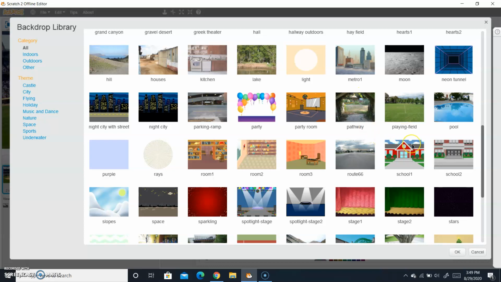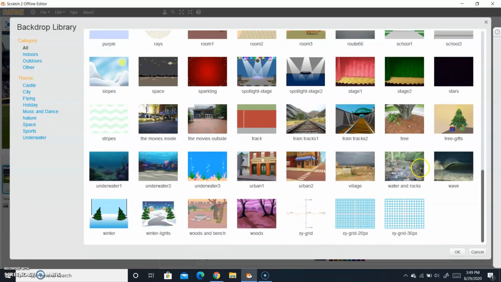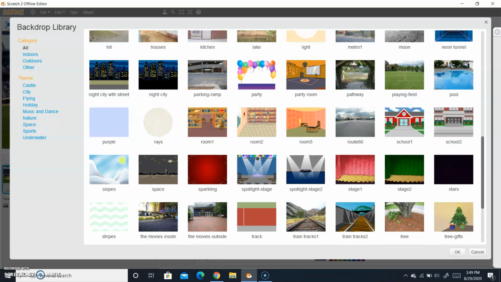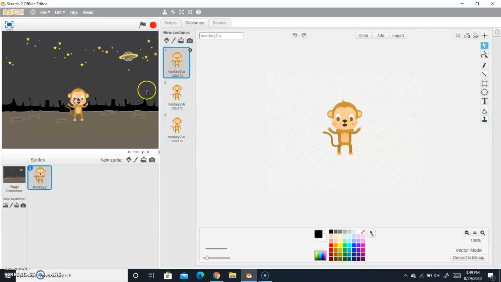There is woods and a bench. You can try anything. So let's ask about space. Okay, so now this is our new backdrop.